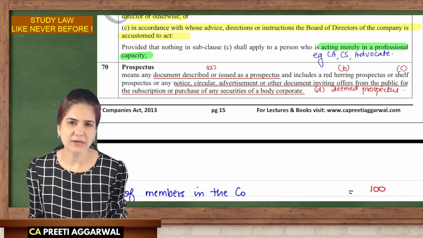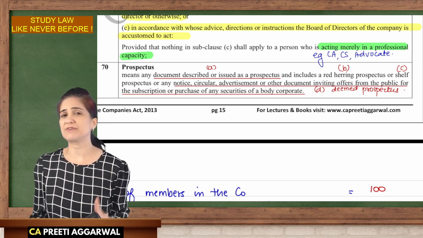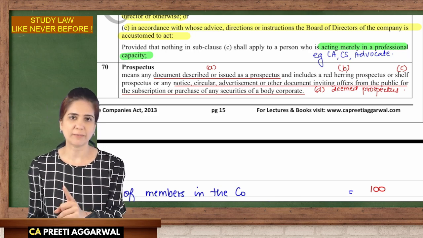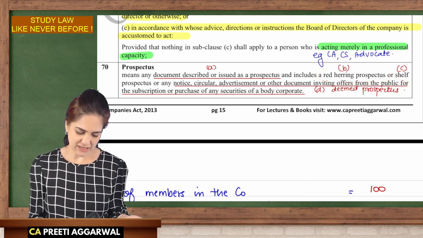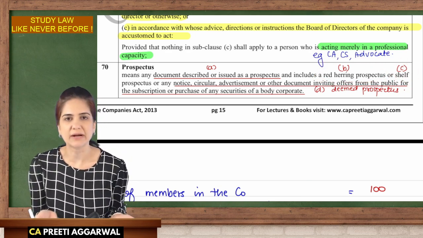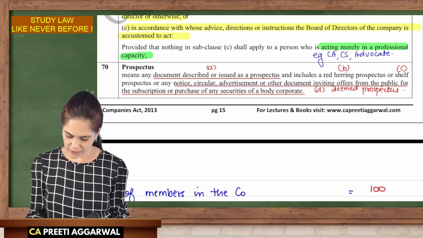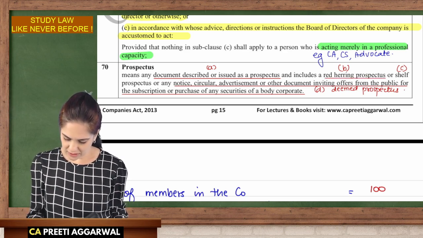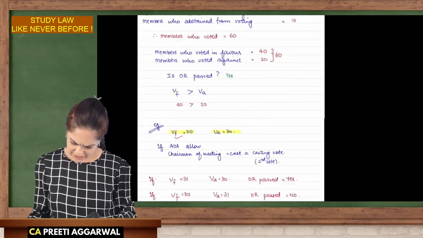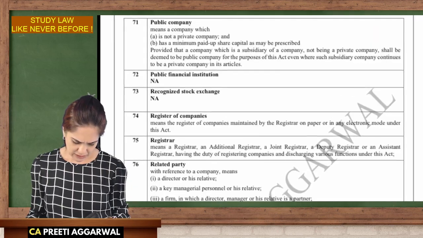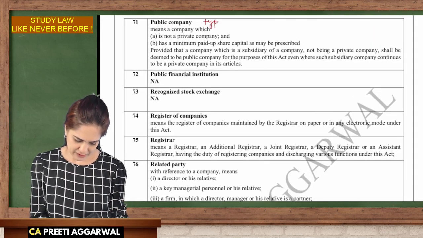Again, I'm not going into the details right now. We are going to discuss the definition in detail in the prospectus chapter. To understand the definition, you need to know the meaning of these types of prospectus. Only then will you understand the definition. So we are going to discuss this in detail in the chapter on prospectus. I think we are done. This also we'll discuss in types of companies.